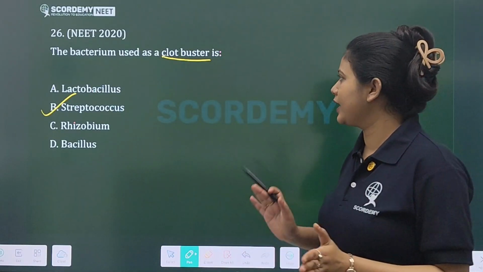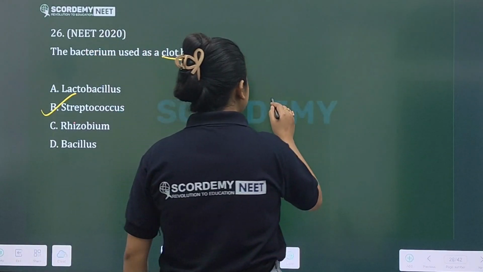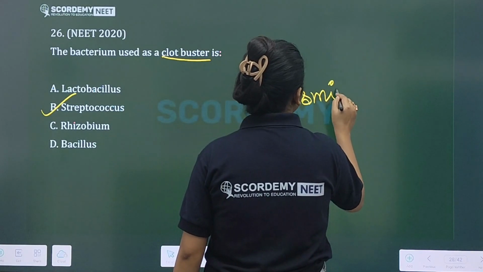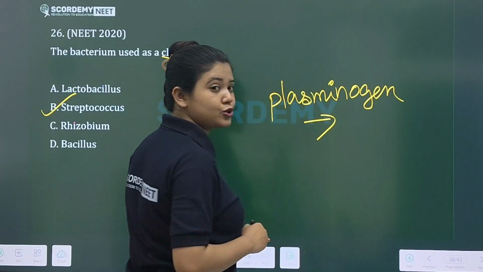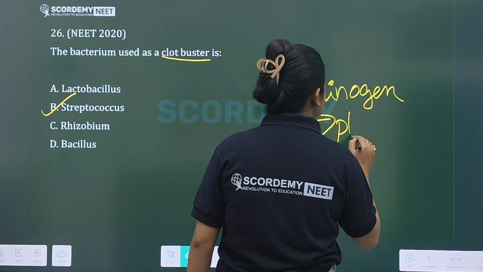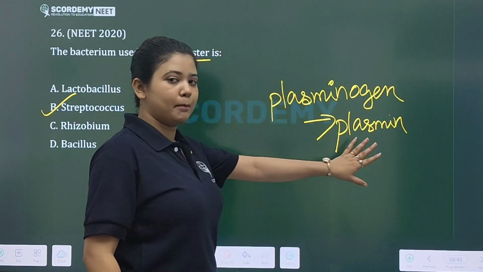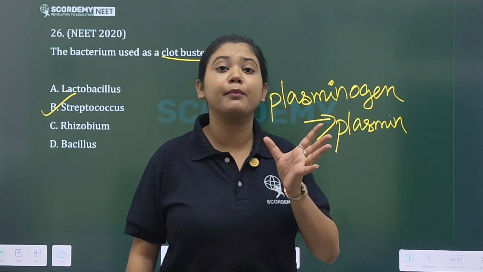And this streptokinase converts plasminogen to plasmin, and this compound plasmin helps to break down your fibrin clots.